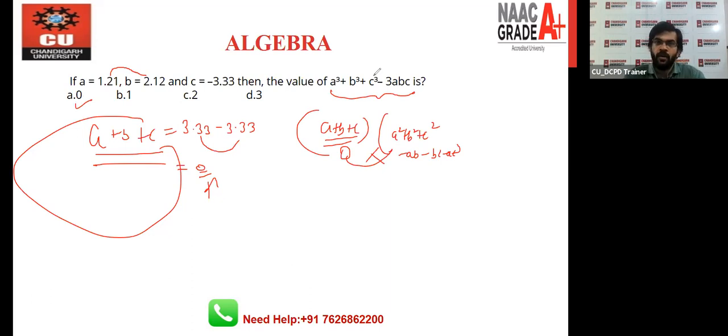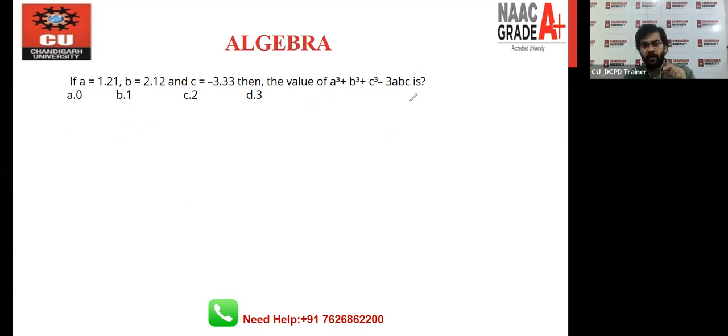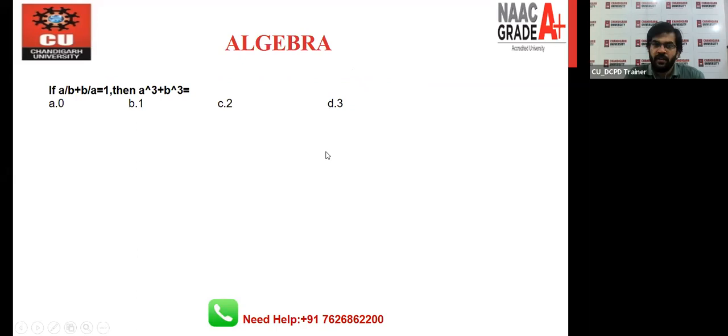Okay. So the three questions that we have discussed are based on the single formula: a cube plus b cube plus c cube minus 3abc. All right. So let's move toward the next question, and we have the next question as this. Give me the answer of this one. We have a by b plus b by a equals 1. You have to predict the value of a cube plus b cube. Give me the answer of this one, everyone, because we have the formula, right?